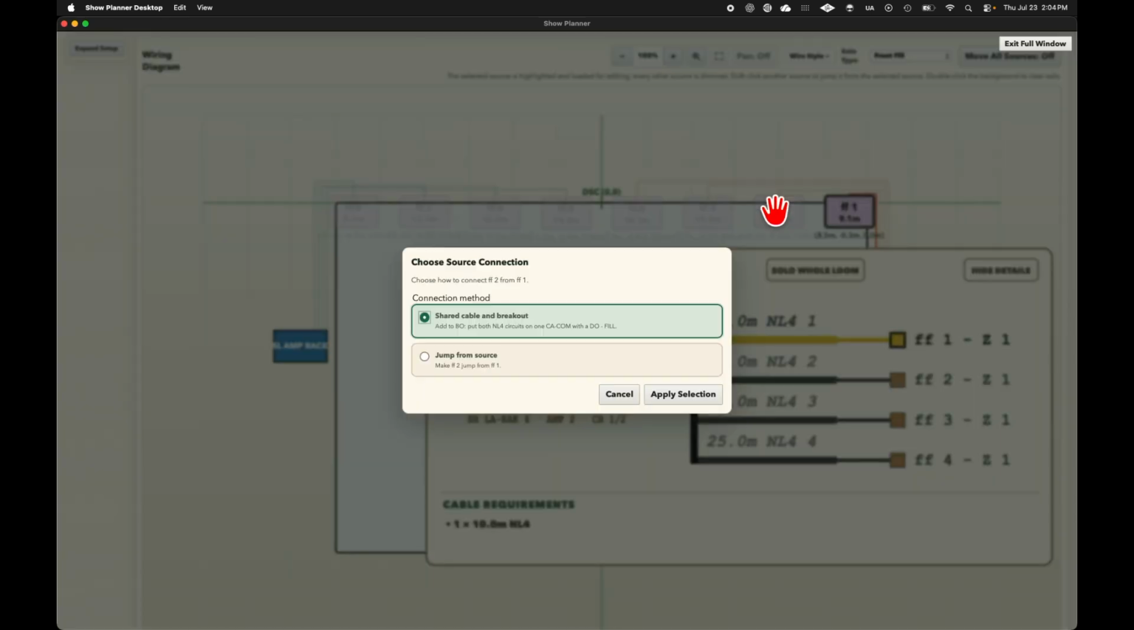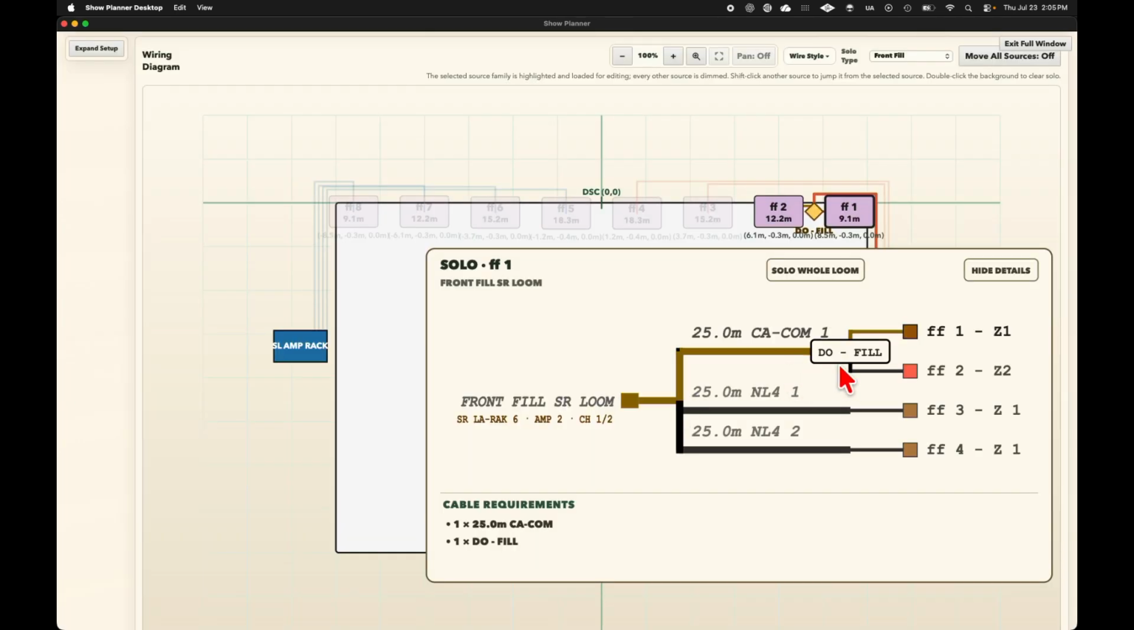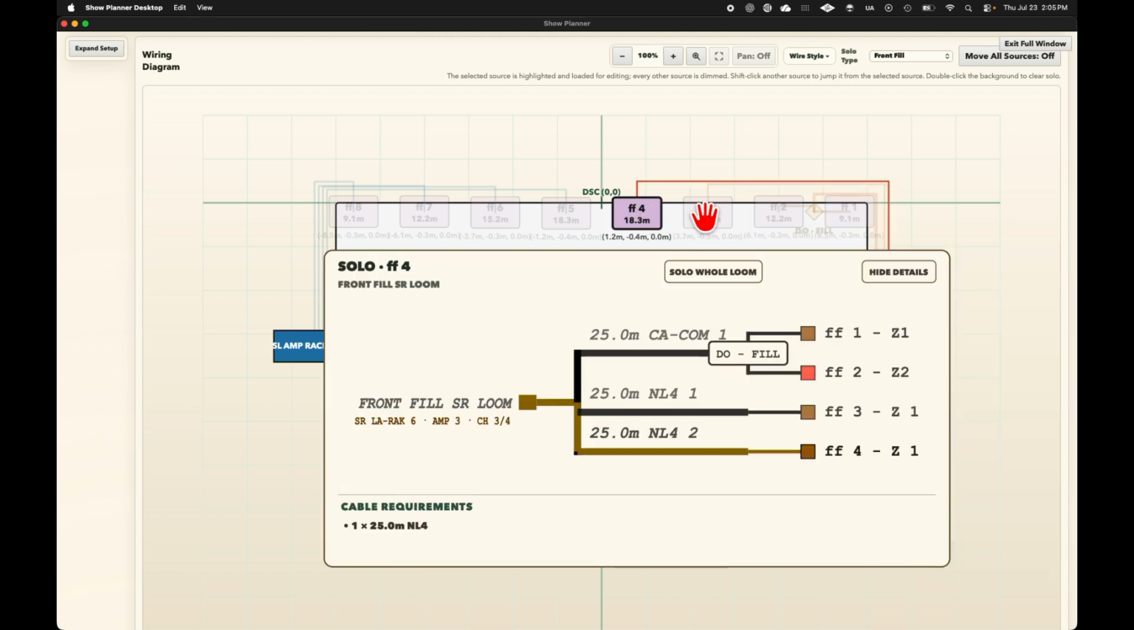So now we can change the wiring configuration for this loom quite easily by holding shift, selecting another source. We're prompted if we want to combine that to a CA comm and a del fill, or if we want to jump the source. We're going to combine. So you can see here our loom has changed. Let's go ahead and do that for the pair next to it.